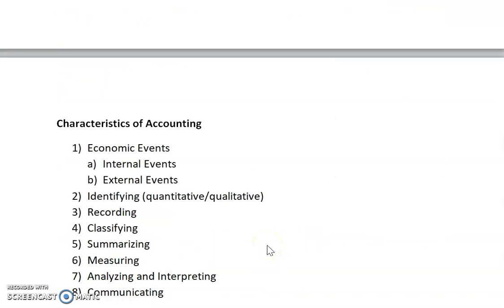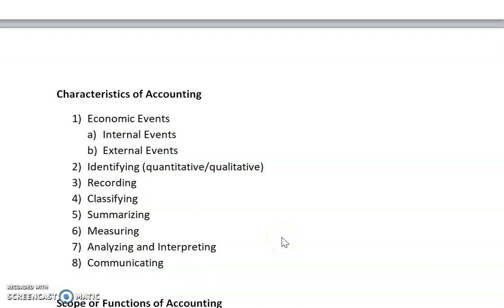Now I will tell you what the characteristics of accounting are, meaning the features or the specialty of accounting. Number one, economic events. We can divide them into two terms, internal events and external events. In internal events, first, when we put in our transactions, we consider whether these transactions are related to our organization or not, whether they are related to an internal or external term.